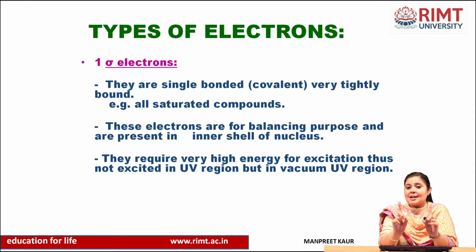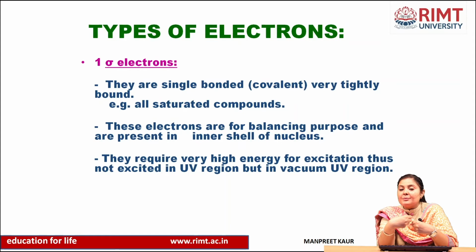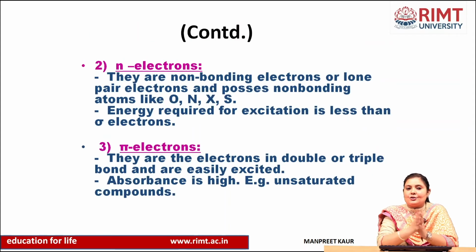They are not excited in the normal UV region, but in the vacuum UV region. They need very high energy because they are tightly bonded and are held in the inner region.